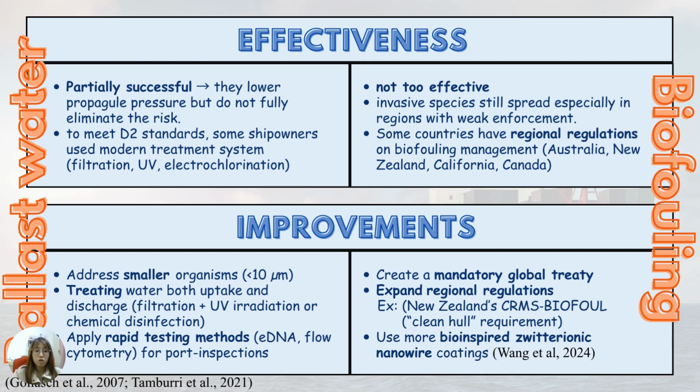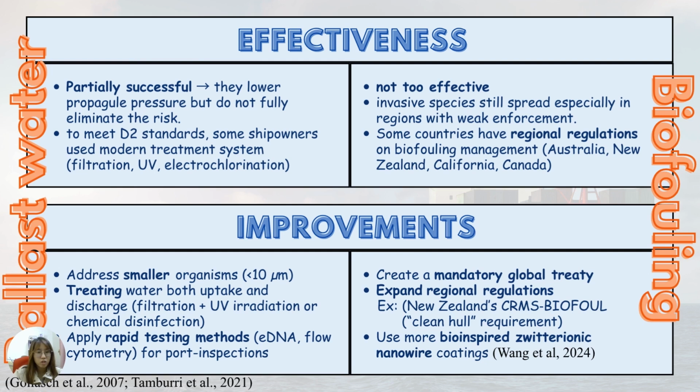But some countries like Australia and New Zealand have established their own regional regulations, which is good. In order to improve, we should address smaller organisms, for example, those smaller than 10 micrometers that were previously ignored by the current D2 standards. Besides, we should also treat both water uptake and discharge because the ballast tank is dark and full of nutrients. So even though the organisms are killed at uptake, they can still regrow in the tank and be released into